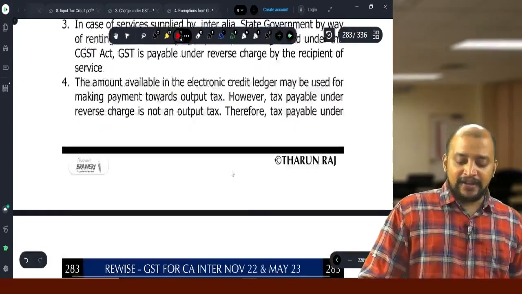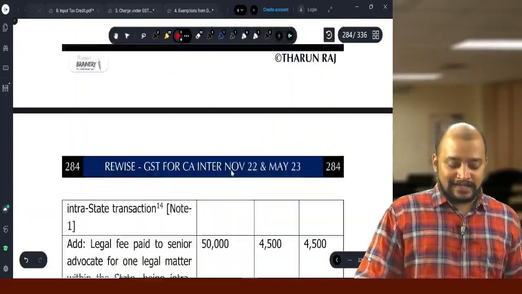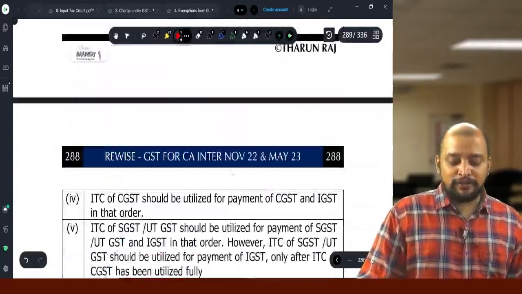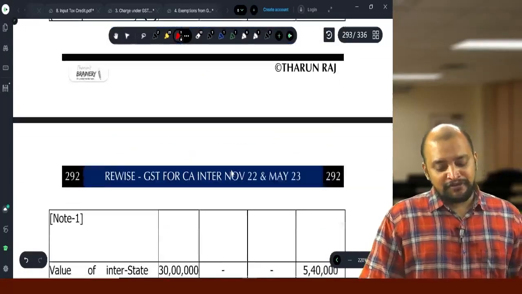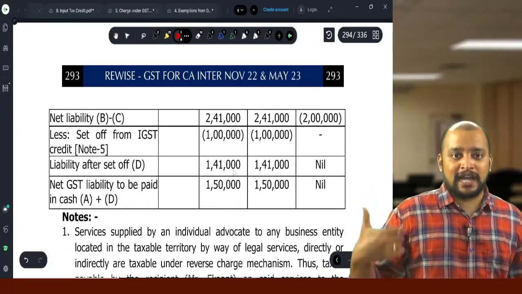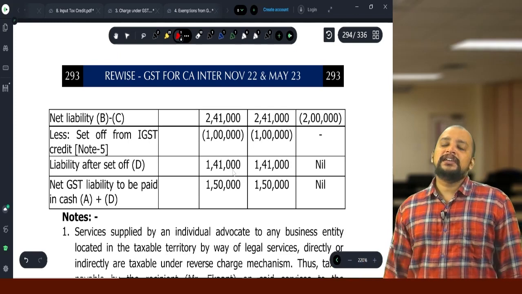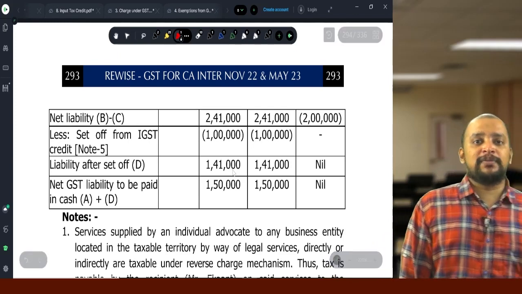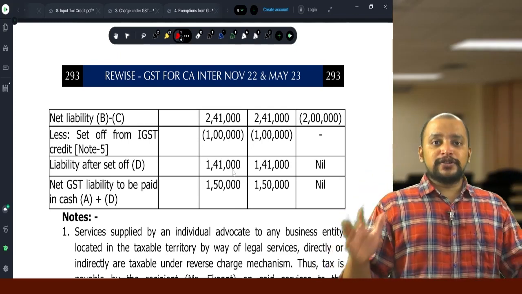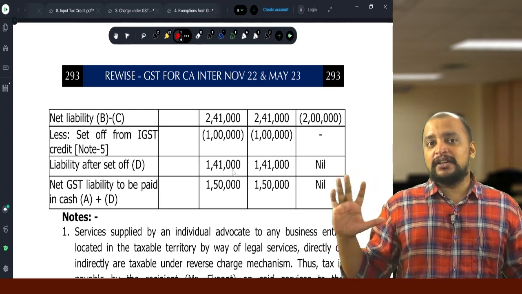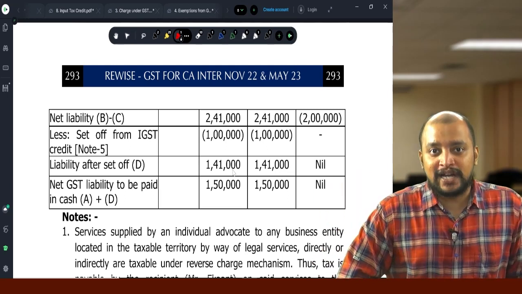Then I have given some summary at the end. That summary I will do as a revision one day before the exam on my YouTube. Before that also you can revise it multiple times. So that is the section summary, then various time limits, various monetary limits. With this, we have successfully completed this fast track batch.